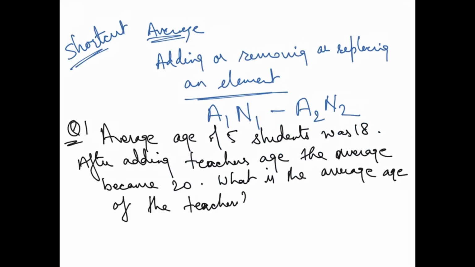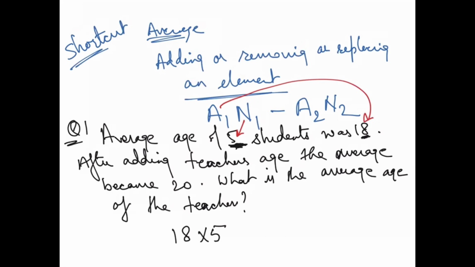Now the question is, the average age of 5 students was 18. Now after adding the teacher's age, the average became 20, right? What is the average age of the teacher? So what I told you, A1, N1, that means 18 into 5. This is the initial average age, and 5 is the quantity. So this is N1 and this is A1, right?